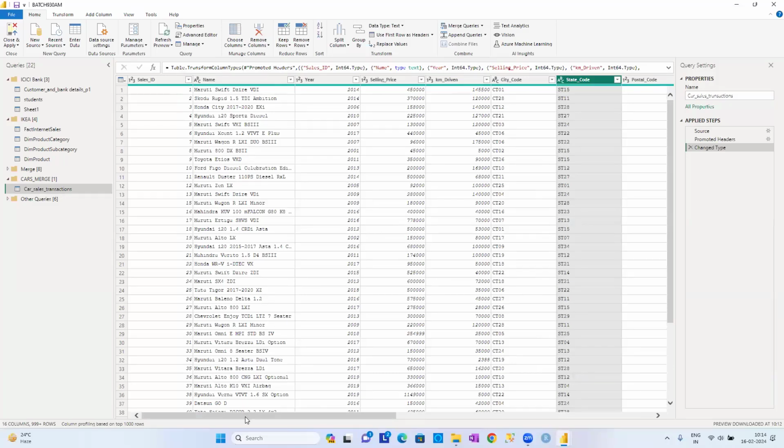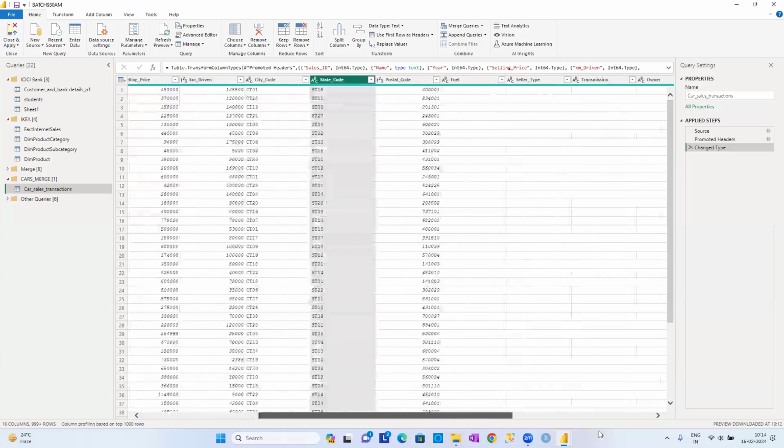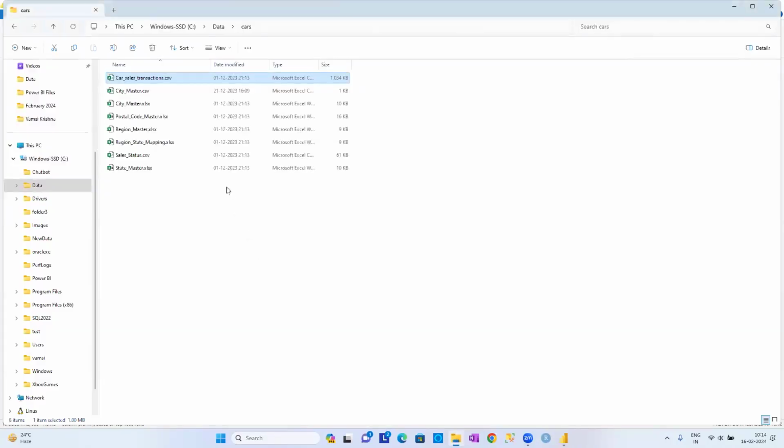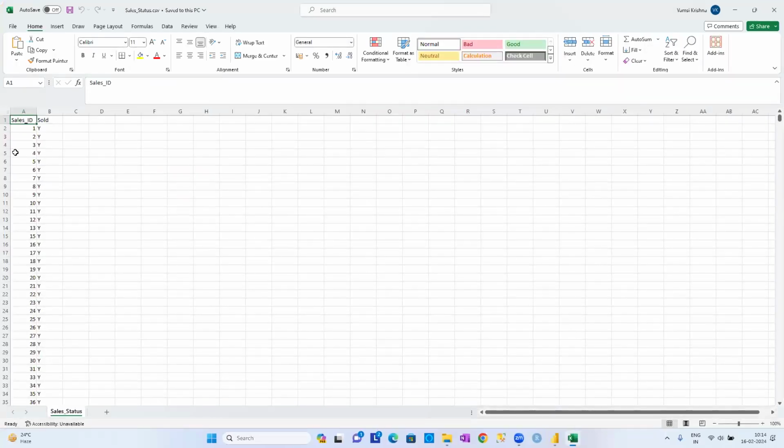But whether the car has been sold or not sold, what is the current status of the car? That information is not available here, guys. You have the information only about the car. But what is the status, whether the car has been sold or not yet sold? Where is that information? That information is available in another table called sales underscore status, guys. Open the sales underscore status table.